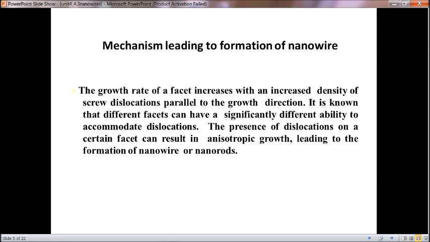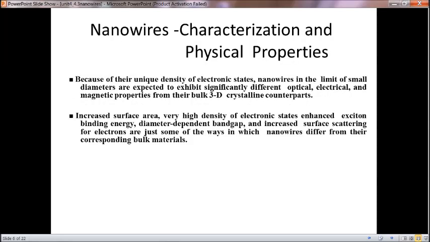It is known that different phases have significantly different ability to accommodate dislocations. So it is based on the dimension present within it. The presence of dislocations on a certain phase Z can result in anisotropic growth, leading to the formation of nanowires or nanorods.